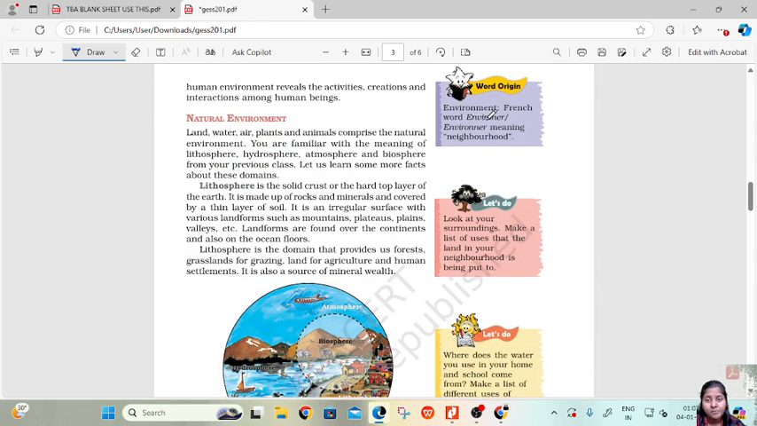Then here the word origin is given. Environment comes from the French word environ, meaning neighborhood. Okay, so we'll move to the next part, that is natural environment.